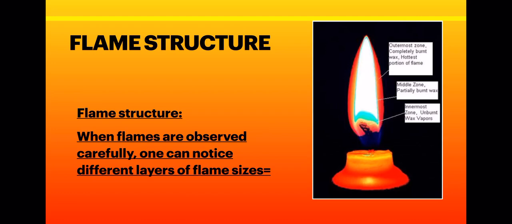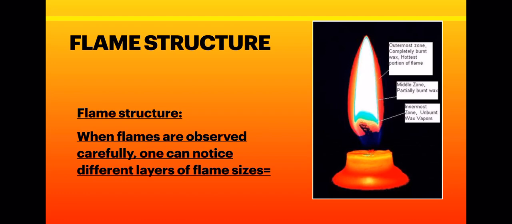Okay, now children, before discussing the flame we should know all these things. If the supply of oxygen is not there, then what will happen? The flame which will be formed is a luminous flame, or yellow colored flame. Okay, and why is it a yellow colored flame? Due to the presence of unburned carbon particles.